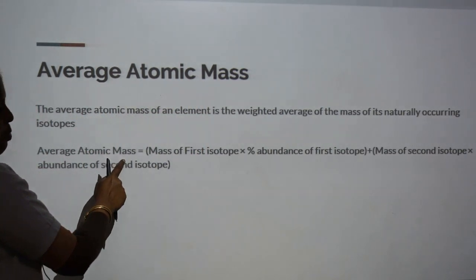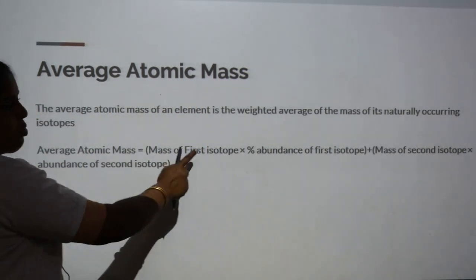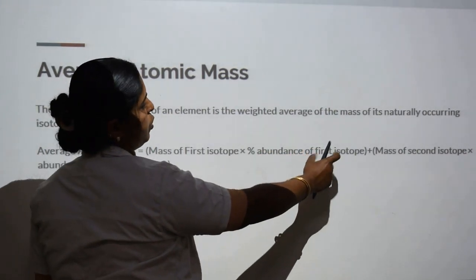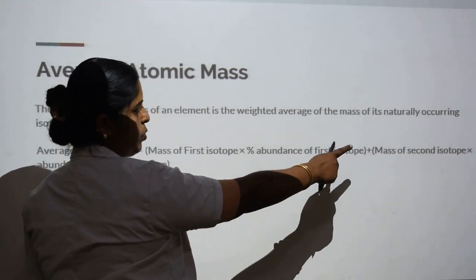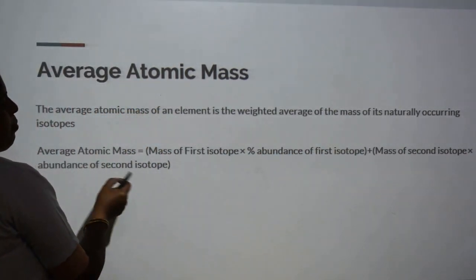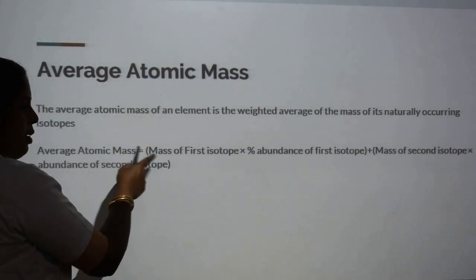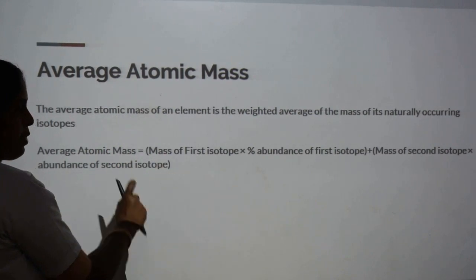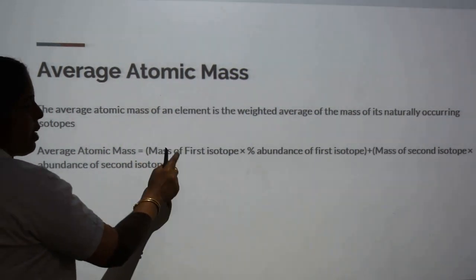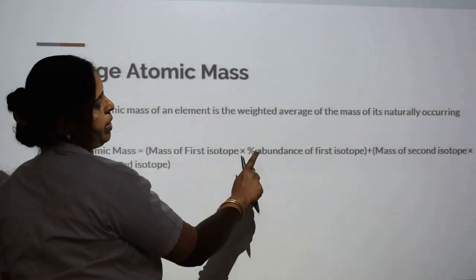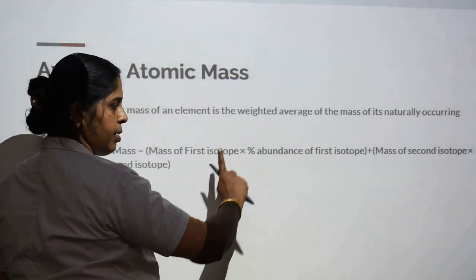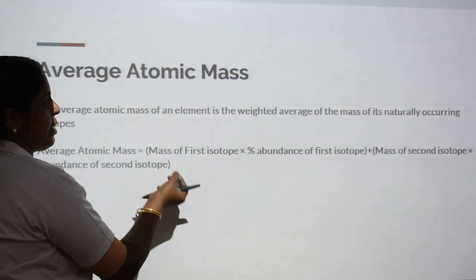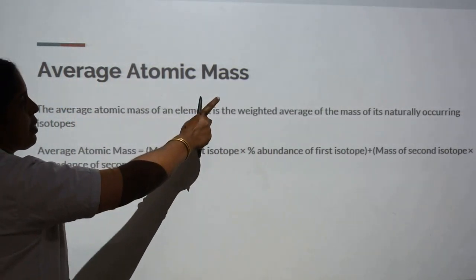The average atomic mass is equal to the mass of the first isotope times the percentage of abundance of the first isotope, plus the mass of the second isotope times the percentage of abundance of the second isotope. This is for an element having two isotopes. If there are three isotopes, it is the mass of the first times its percentage of abundance, plus the second, plus the third. All the isotopes are taken and the average atomic mass is calculated.